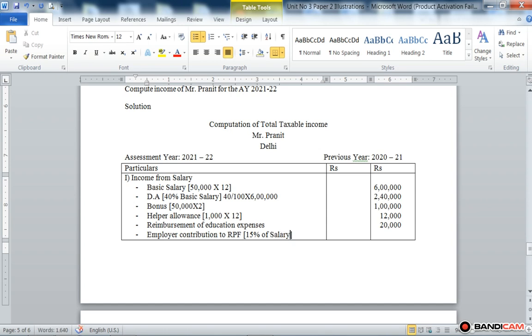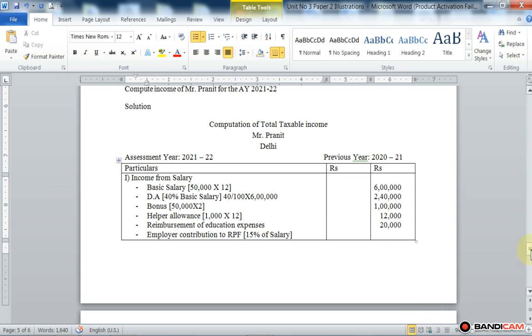Here salary is equal to basic pay plus DA plus commission on sales.